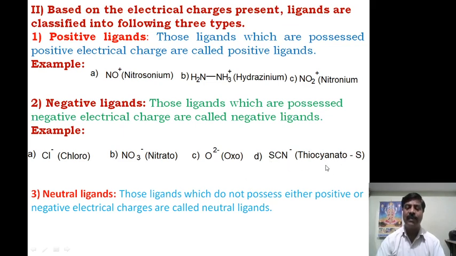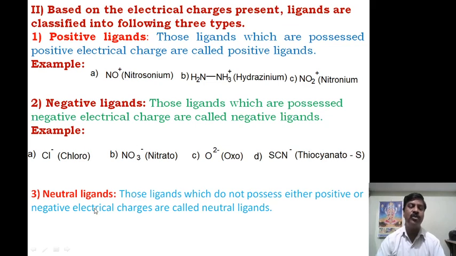Then thiocyanato S, where the ligating atom is sulfur. Sulfur has the ability to donate a pair of electrons, and nitrogen also has the ability to donate a pair of electrons, but only one atom acts as the ligating atom. Here S is acting as the donor group in this molecule and nitrogen cannot act as a donor, hence it is called thiocyanato S. If nitrogen is the donor, then we say thiocyanato N. That's all for the negative ligands.